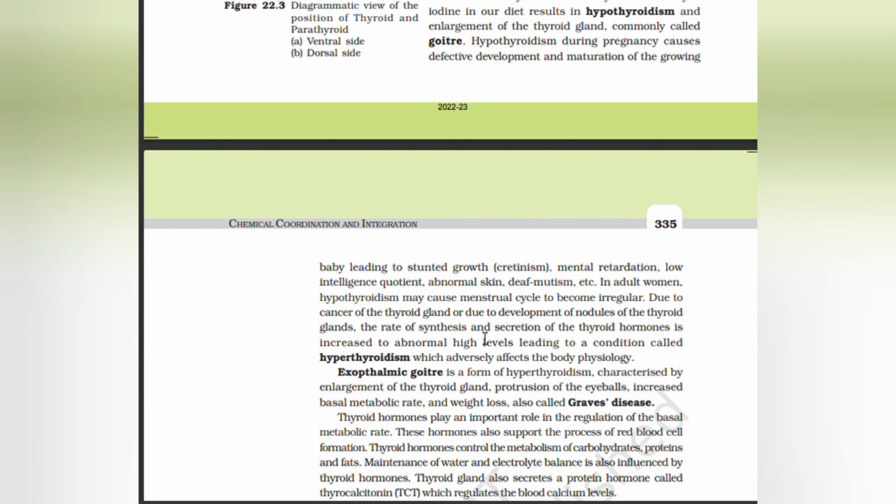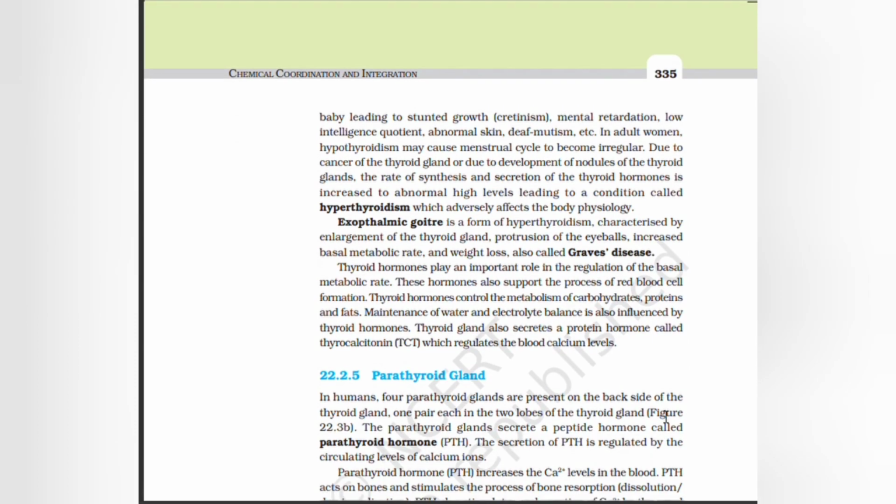Due to cancer of the thyroid gland or due to the development of nodules of the thyroid gland, the rate of synthesis and secretion of the thyroid hormone is increased to abnormally high levels, leading to a condition called hyperthyroidism, which adversely affects the body physiology. Exophthalmic goiter is a form of hyperthyroidism characterized by enlargement of the thyroid gland, protrusion of the eyeballs, increased basal metabolic rate, and weight loss, also called Graves' disease.